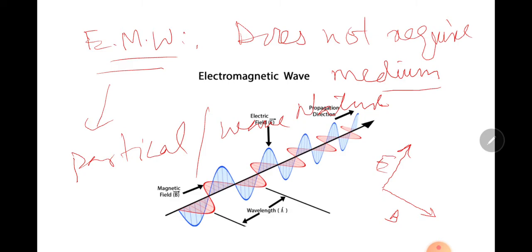So electromagnetic waves propagate perpendicular to each other. Light has electromagnetic nature.